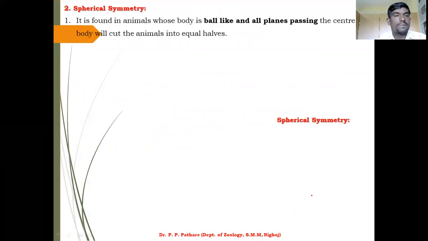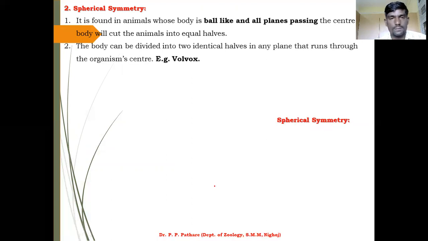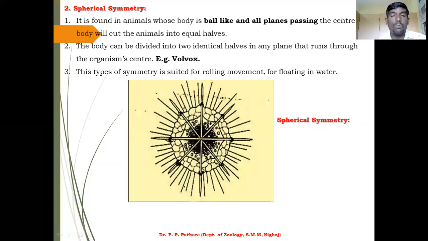Next one, spherical symmetry. It is found where the whole animal body is ball-like, and all the planes passing through the center of the body cut the animal into equal halves. If your animal body is ball-like, look at this diagram.